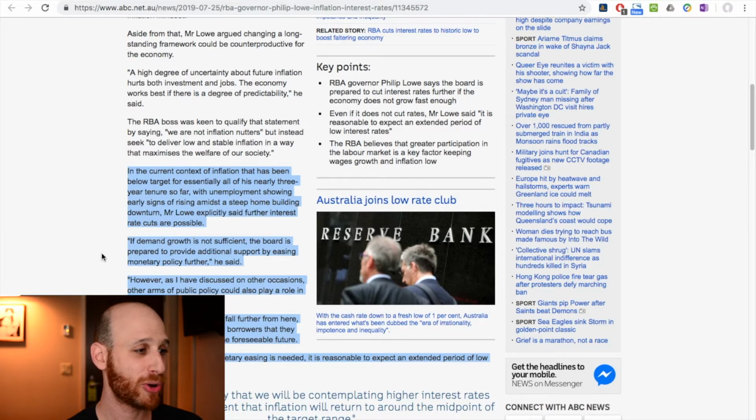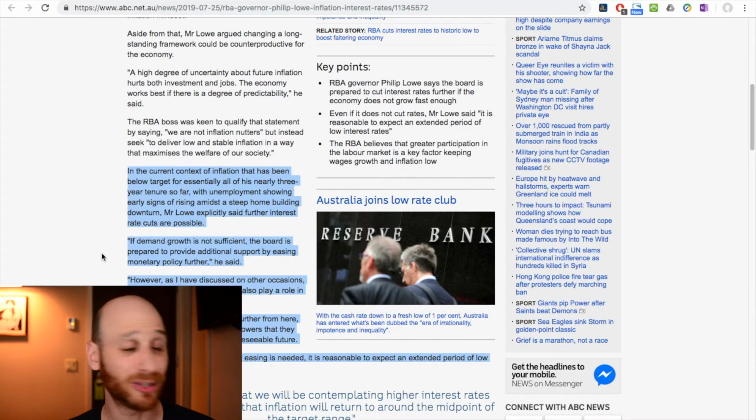You can see this quote here from the governor: if demand growth is not sufficient, so if aggregate demand is not strong enough, the board, as in the RBA board, the group that makes the decision about the cash rate each month, is prepared to provide additional support by easing monetary policy further. So that's sort of code for saying cut the cash rate even lower.